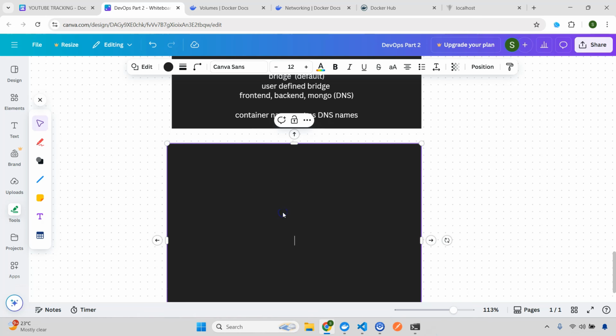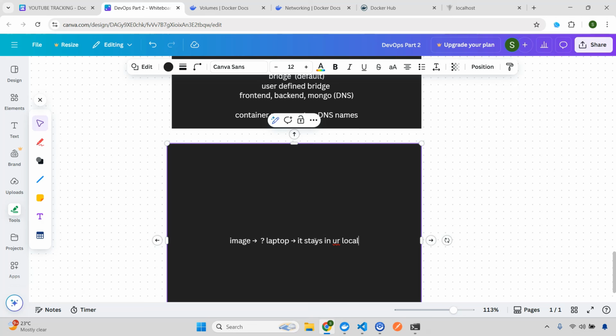So I always give the problem first: what will happen if we don't have a registry, or the problem without registries. Now see, when you are creating an image, let's say you created an image, where will this image be? It will be in your laptop, in your local, as simple as that. It stays in your local.